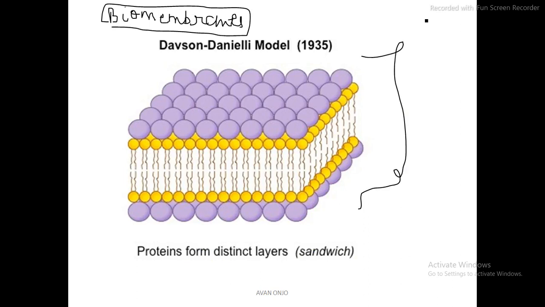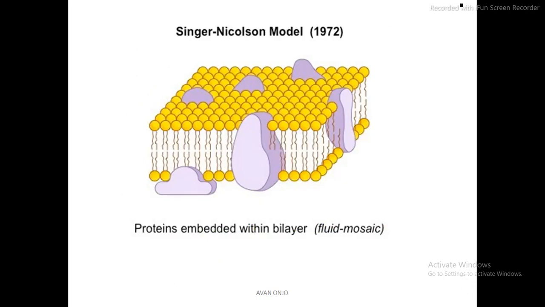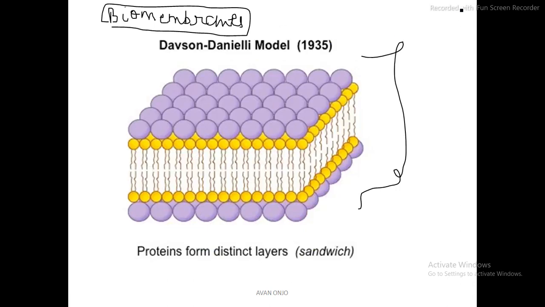These three models were given for explaining the possible composition of biomembranes, and the most accepted model is the Singer-Nicolson model given in 1932. We are going to discuss this as well. First of all, let's discuss the most initial model, the first model.